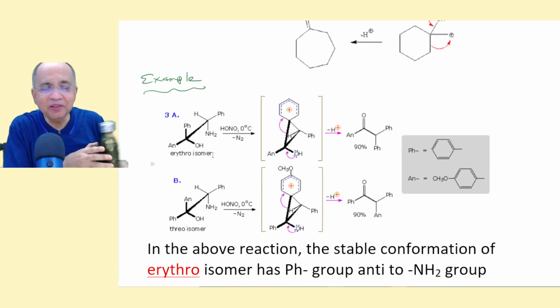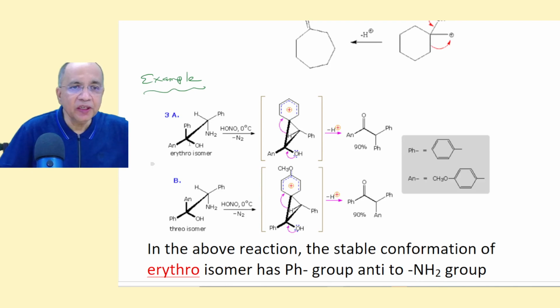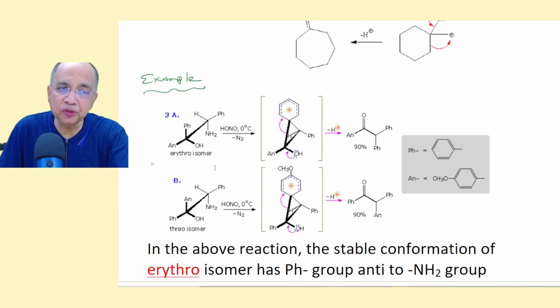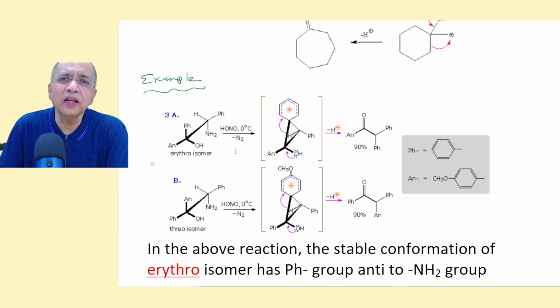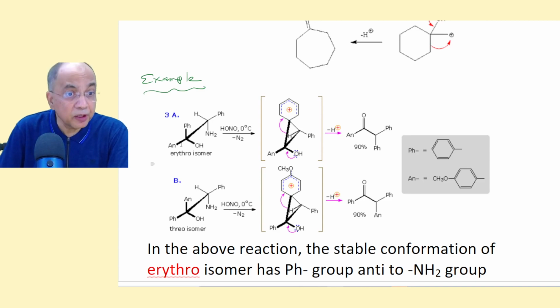Are you enjoying? Okay. Now see, this is the erythro isomer, where we have to keep this amino and this phenyl anti-periplanar. That is the condition anywhere. In cyclohexane it is diaxial anti-periplanarity. But here, this is anisyl, para-methoxyphenyl, and this is phenyl.